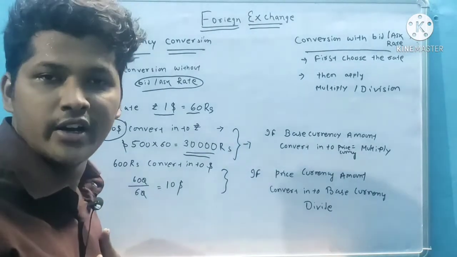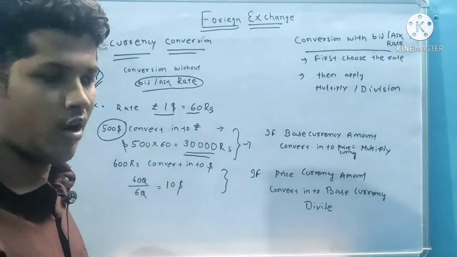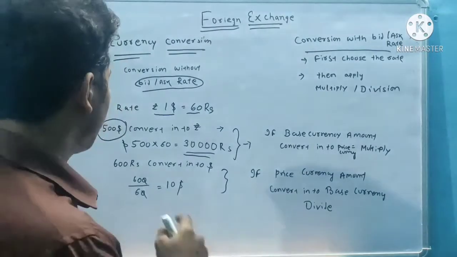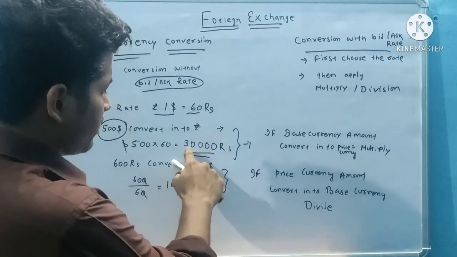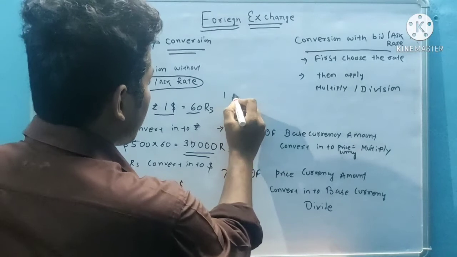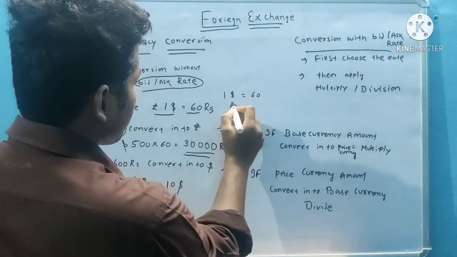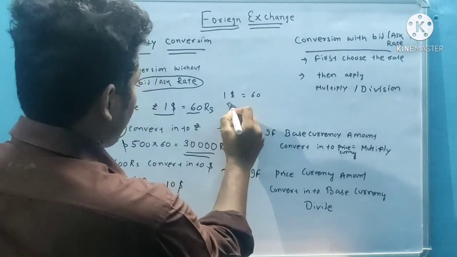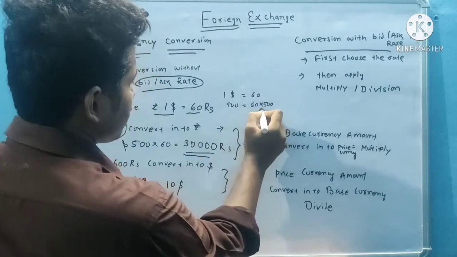Then I have $500, so how many rupees will I get? Of course I will get more. That's why 500 into 60 is equal to 30,000 rupees. Like $1 is equal to 60, so $500 is equal to 60 into 500.